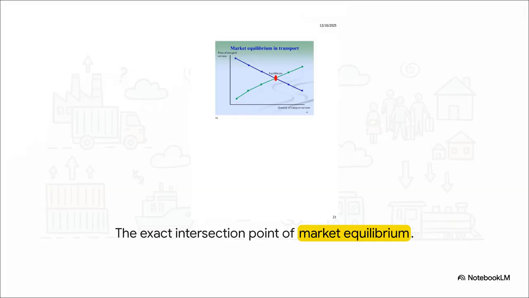And this brilliantly illustrates exactly what we're talking about here. We have our downward sloping demand curve, which represents the passengers or shippers who obviously want lower prices. And then we've got our upward sloping supply curve, representing the transport operators who want to provide more service when prices are higher. See that point right in the middle? That is the exact intersection point of market equilibrium. It's the precise price and quantity where both sides of the market completely agree.